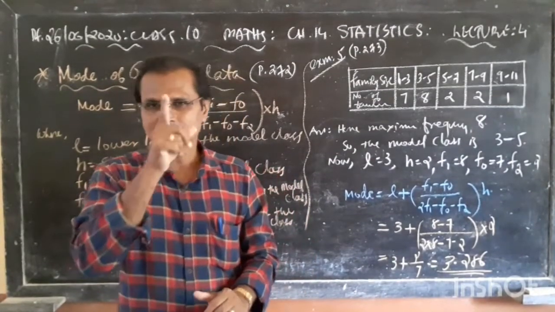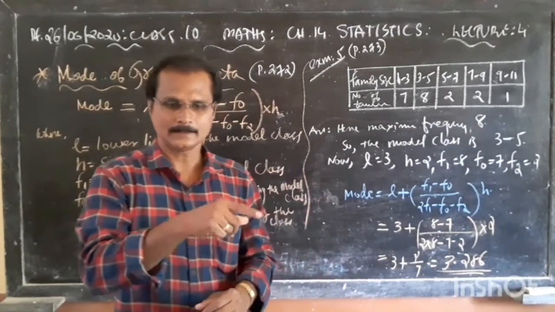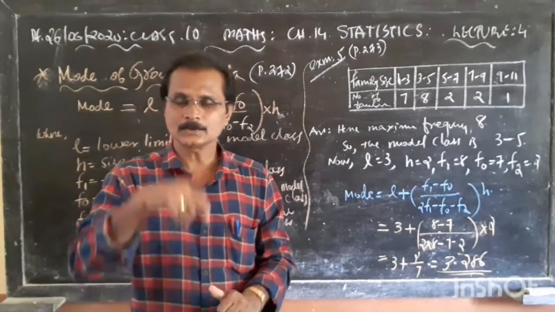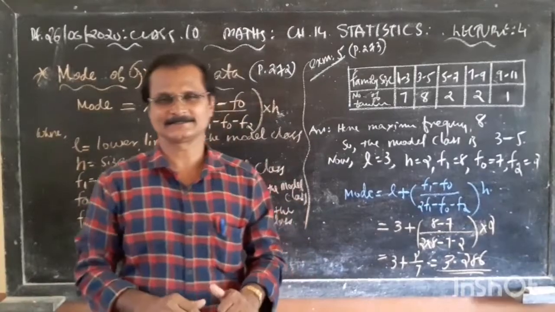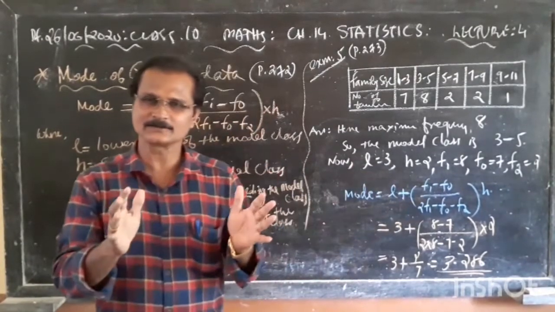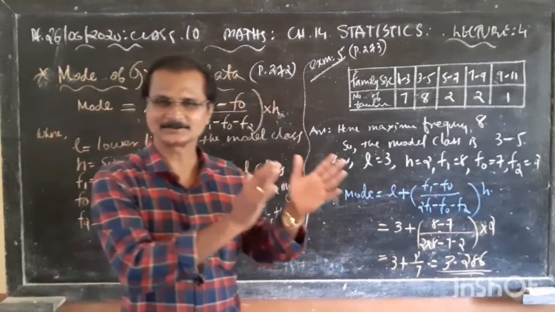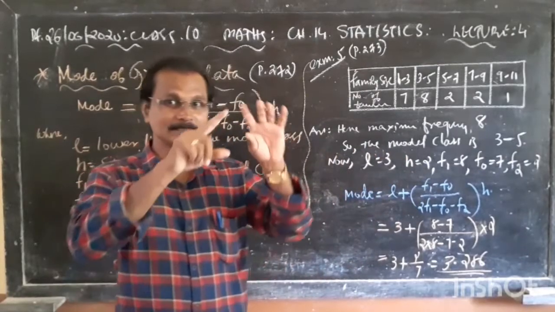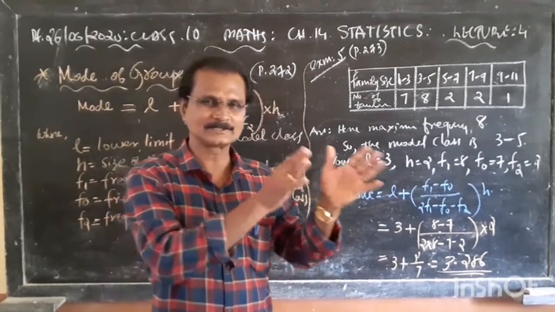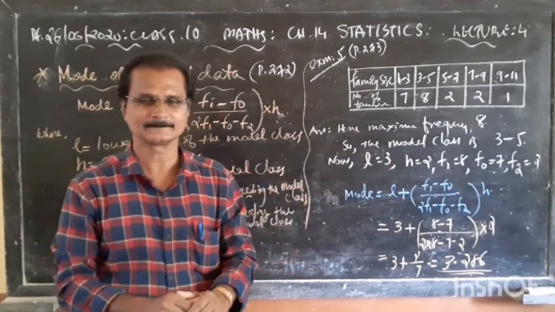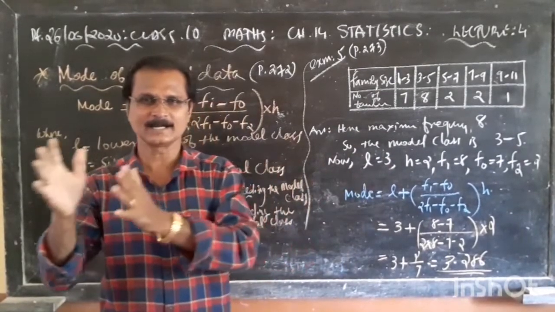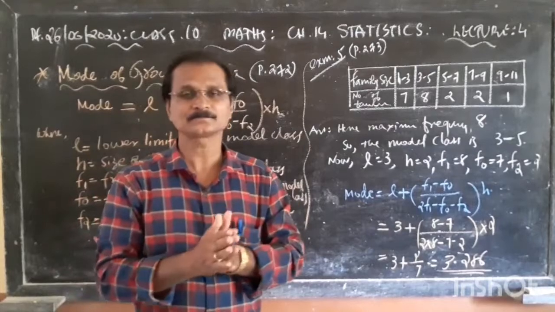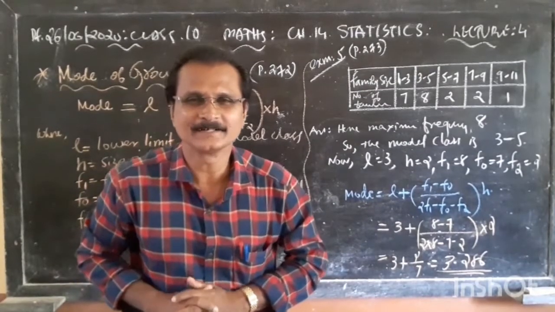So in this particular chapter, and in the chapters of area and volume also, many formulas are there. So the formula is very important. Already we have 3 different formulas for the mean of the grouped data, as I have told you, and also the tabular columns. Direct method, assumed mean method, and step deviation method have different types of tabular columns. That's also very important. Here also, now mode of the grouped data.